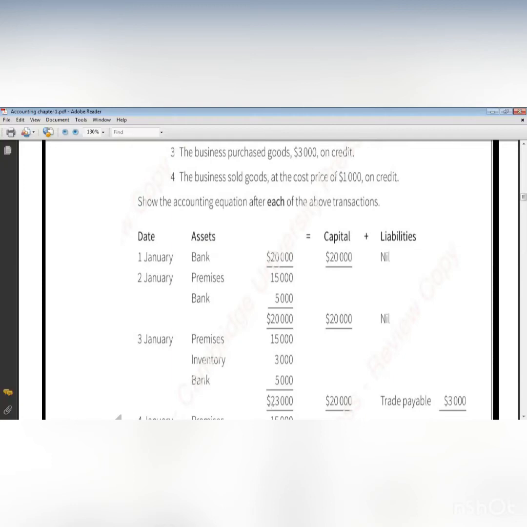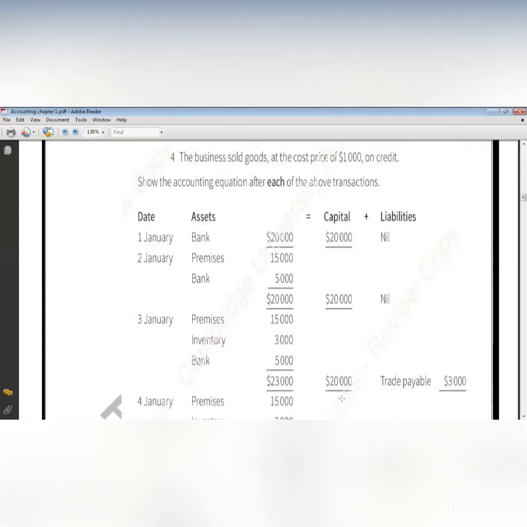So now if I asked you, is the accounting equation balanced? Yes. How? Premises 15, inventory 3, bank 5. So the total that I have right now is 23. It's supposed to be that I have 23 on the other side. What is on the other side? I have capital of 20 and I made trade payable of 3, so it's 23.